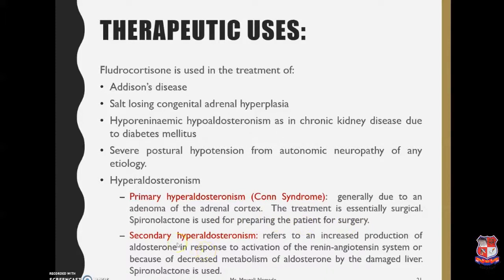The secondary hyperaldosteronism refers to an increased production of aldosterone in response to the activation of the renin-angiotensin system. We have studied about the renin-angiotensin system, that is the production of angiotensin 1, 2. It is basically because of decreased metabolism of aldosterone by the damaged liver. Here also the spironolactone is used for the treatment.